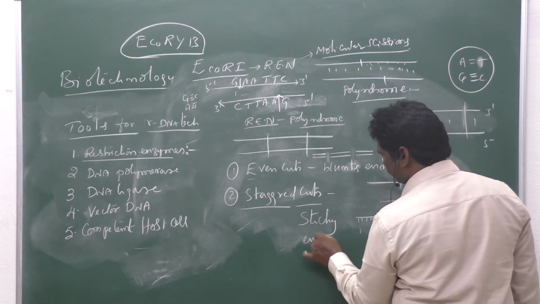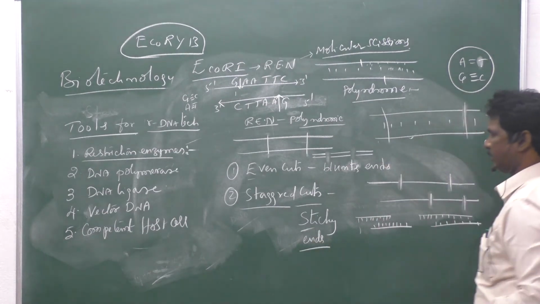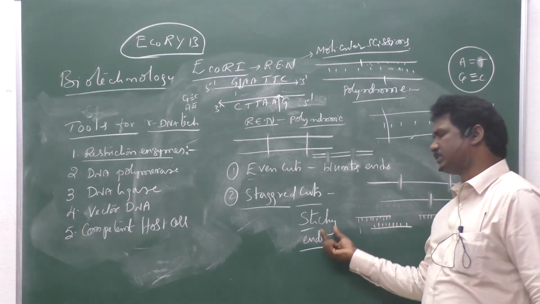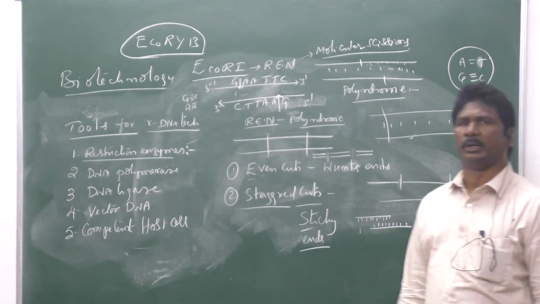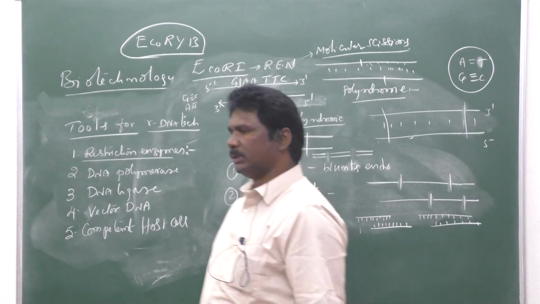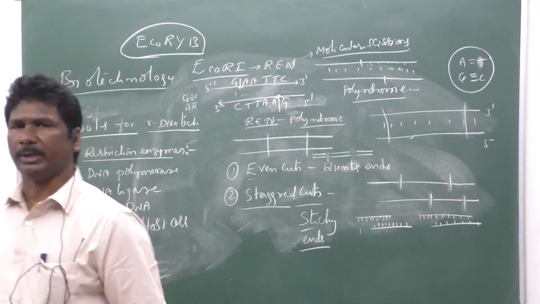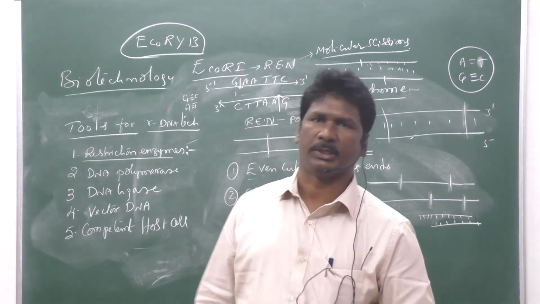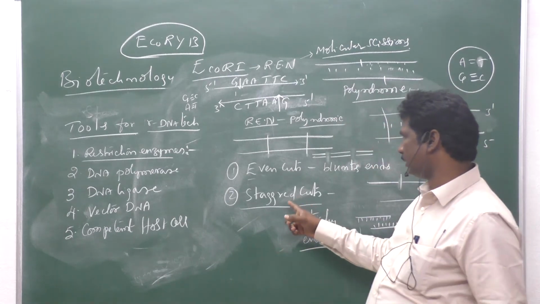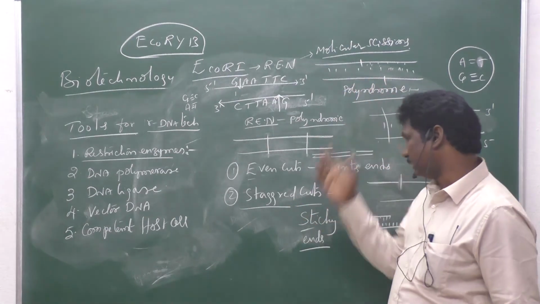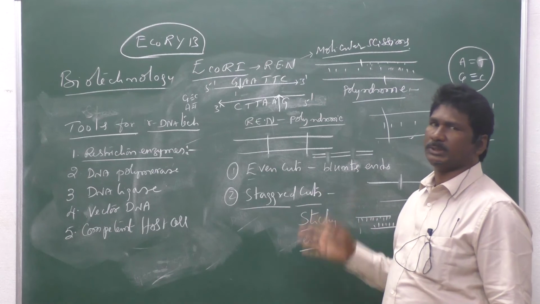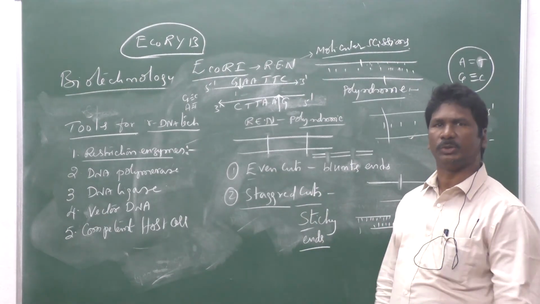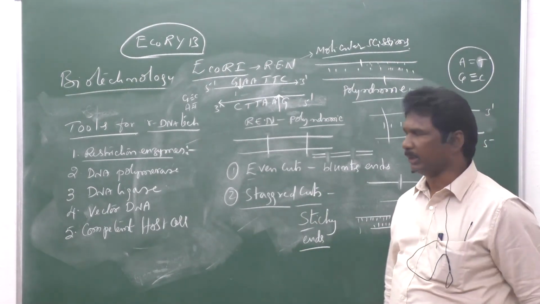Sticky ends easily form complementary hydrogen bonds between the two DNA cutting strands. They are easily attached to another DNA fragment.